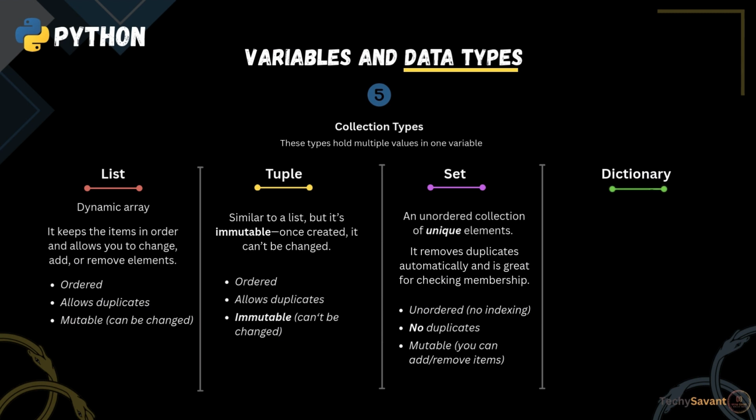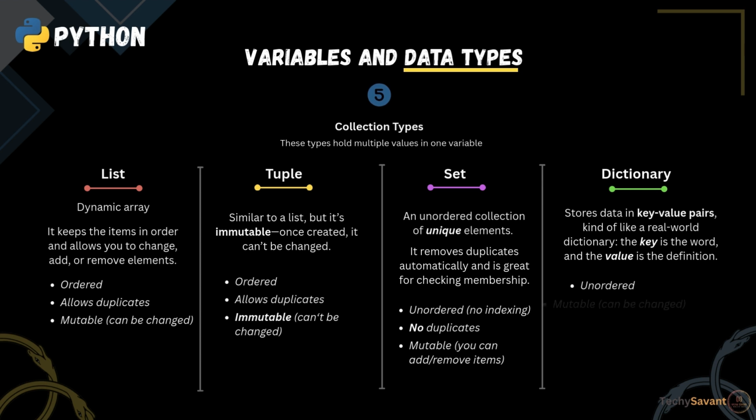Now comes dictionary. A dictionary stores data in key-value pairs, kind of like a real-world dictionary. The key is the word, and the value is the definition. So its key features are unordered, mutable, fast lookups by key, means you can access values by its keys, and last, keys must be unique. If you're familiar with JavaScript objects, then this structure will look familiar to you.